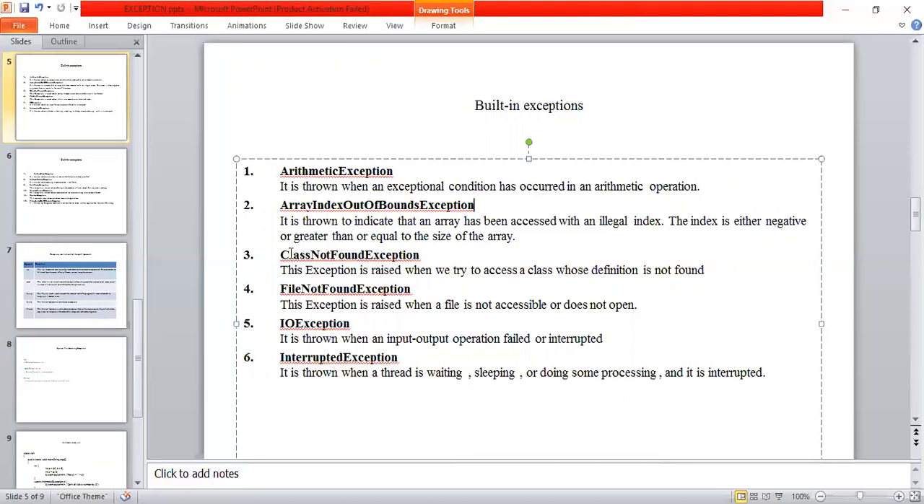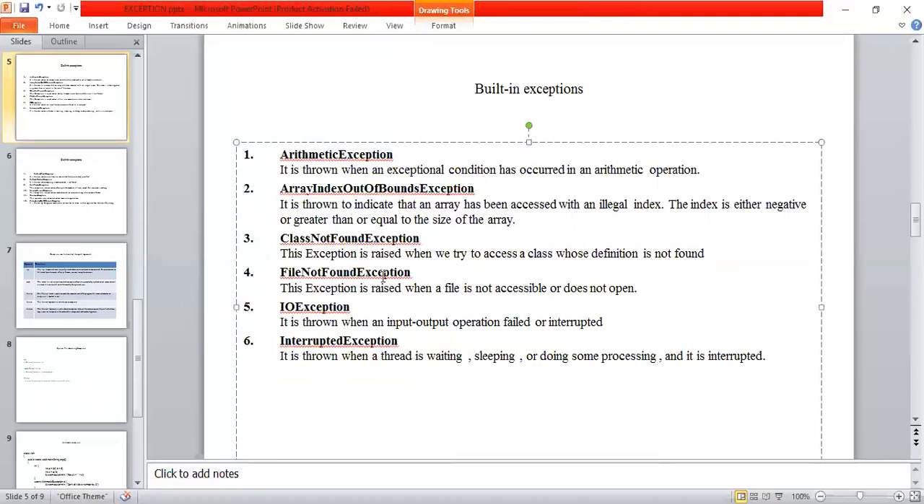The next exception is called ClassNotFoundException. Suppose I'm trying to open a class, but the class is not created, or that particular class name is not available in the program. That is called a ClassNotFoundException. Next, FileNotFoundException. I'm trying to open a file, but the file is not available in my list of programs. That is called a FileNotFoundException.